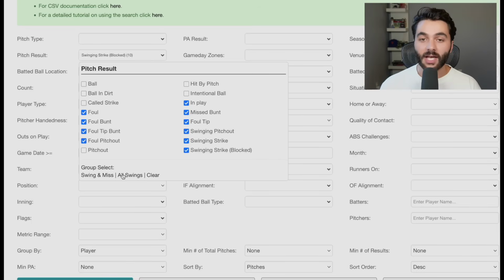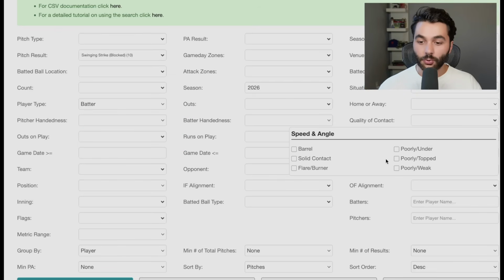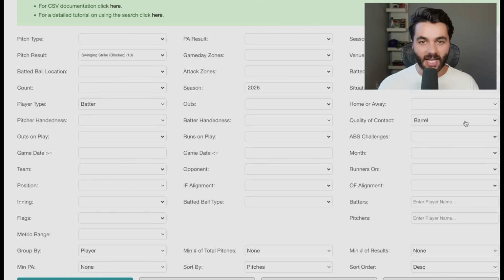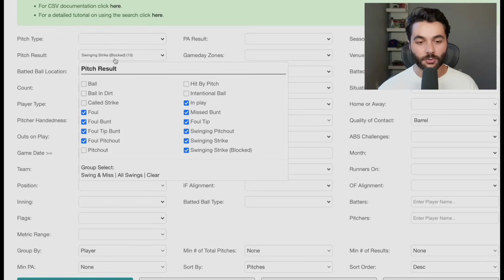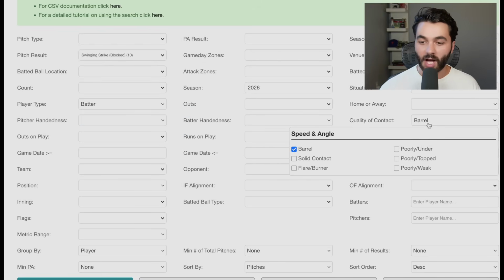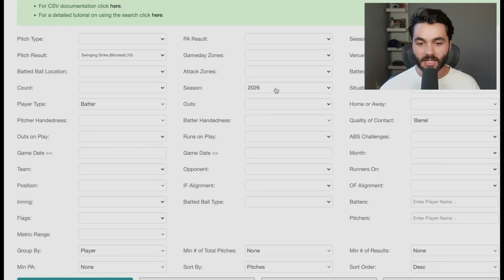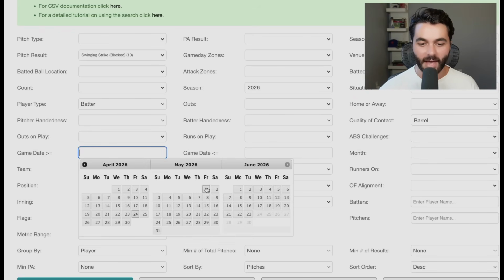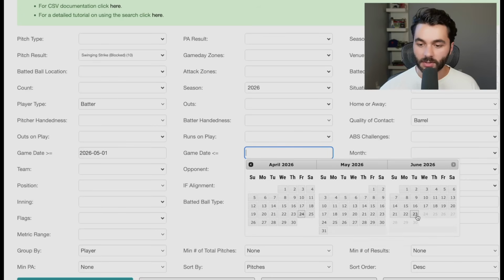And sometimes if a guy has tons of swings and misses or is maybe a bit too passive, they'll flash much more so in those versions of barrel rate than in barrel per swing, which at the same time is doing a really good job, in my estimation, of evaluating a player's swing decisions at the same time as their power production. So right now, on the Baseball Savant leaderboard, for pitch result, I've done all swings. For quality of contact, I've done barrels. I want the whole season, 2026. I'm going to do the same date range that we've been using, so since May 1st to today, recording this on June 23rd.